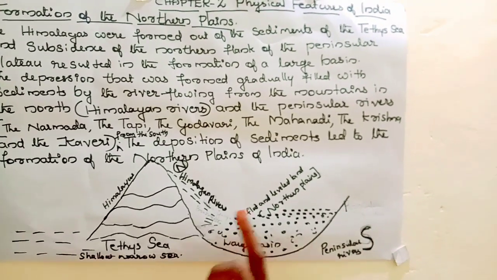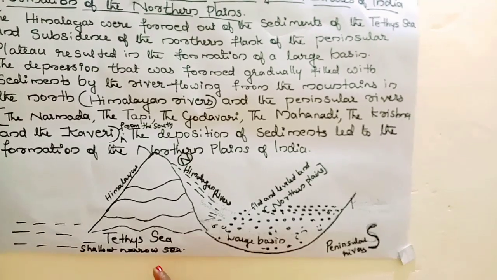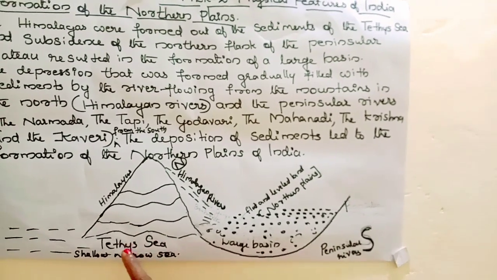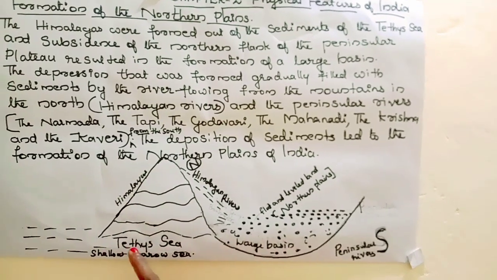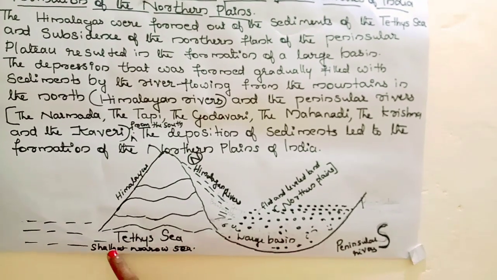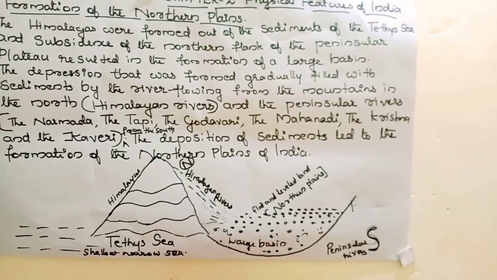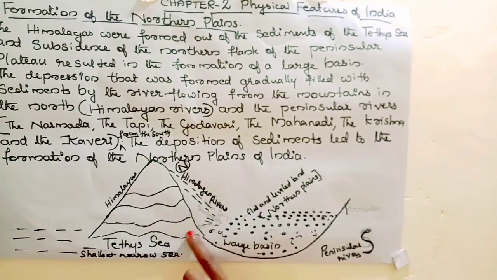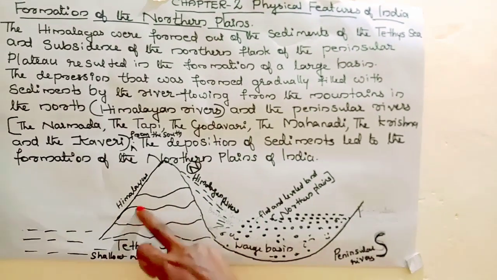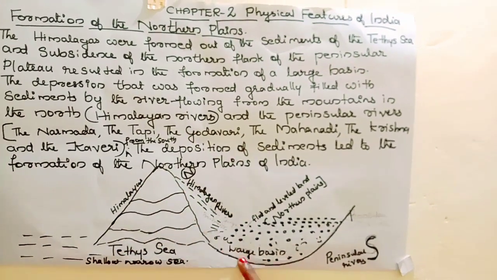Look here, how were the Himalayas formed? From the sediments deposited by the Tethys Sea. What do you mean by Tethys? What type of sea? A shallow, narrow sea. The sediments which were deposited in the Tethys Sea accumulated and formed the Himalayas.